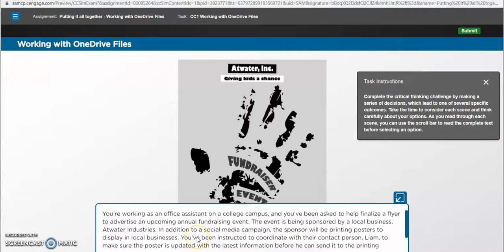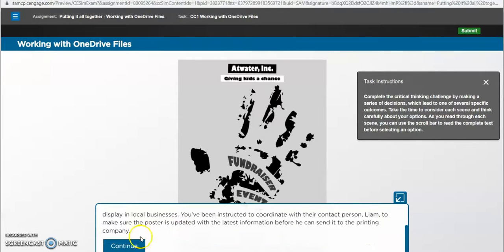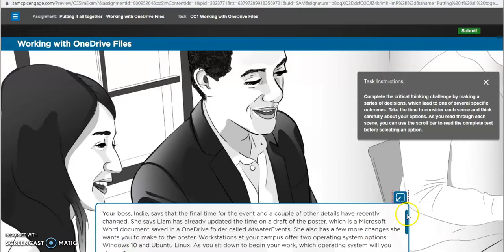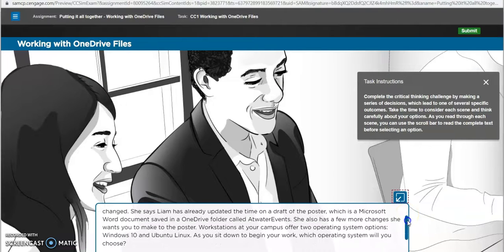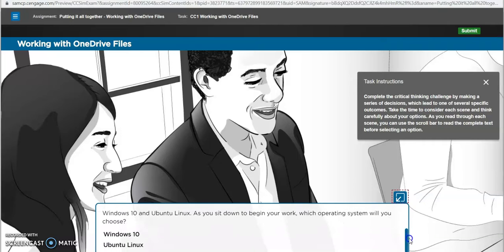So you're going to read the scenario. It's telling you you're working as an office assistant on a college campus, and they've asked you to complete a task for your job. And then they're going to give you another scenario and then ask you a question. So for example, this one asks you which operating system will you choose, Windows 10 or Linux. Think about the one that we've been talking about in this class. If we have not been talking about another one, then that's probably not going to be the right answer.